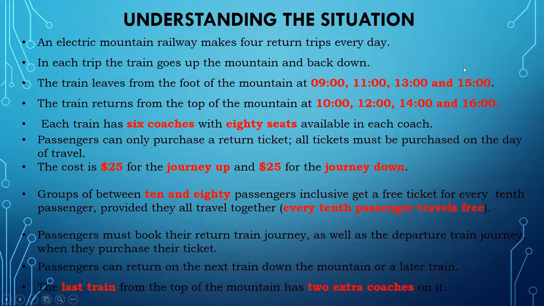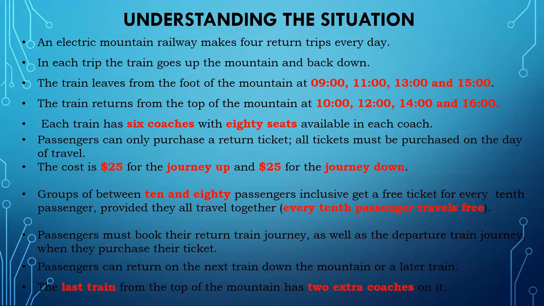So while it goes up, its seat count is only 480. That is 6 coaches only. But the same train, when it returns at 4 o'clock, will have 2 extra coaches, meaning 8 coaches in the train coming down from the top at 4 o'clock. So the total is 640.